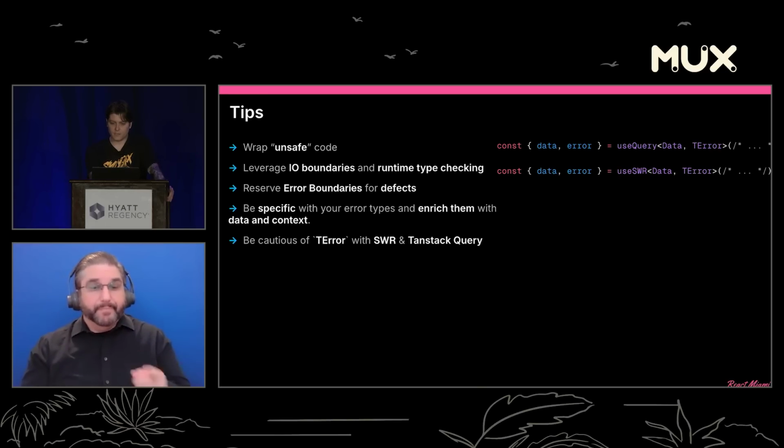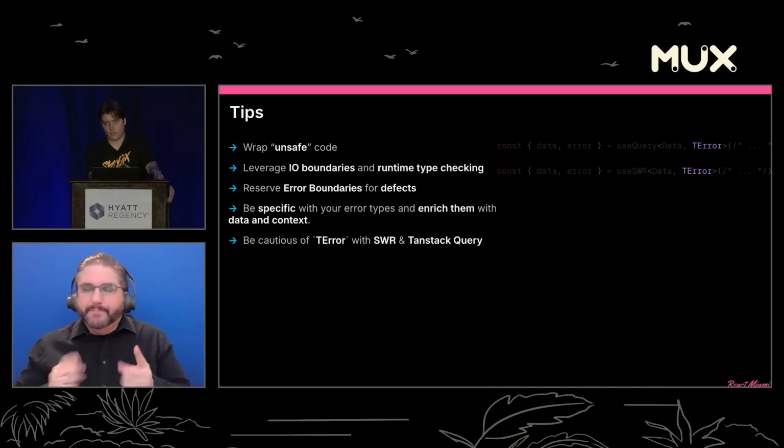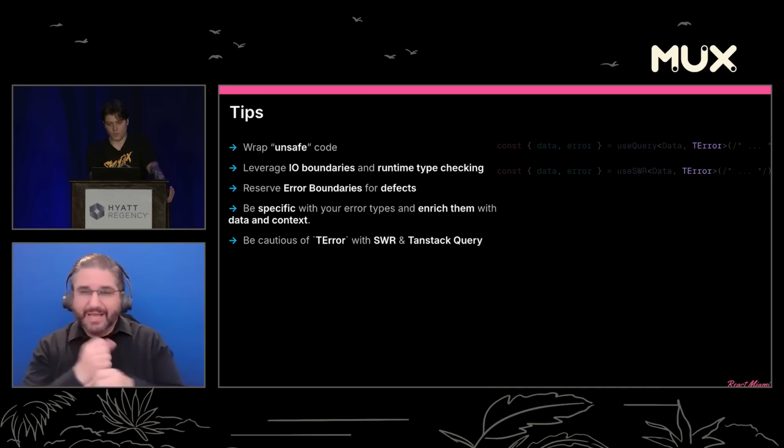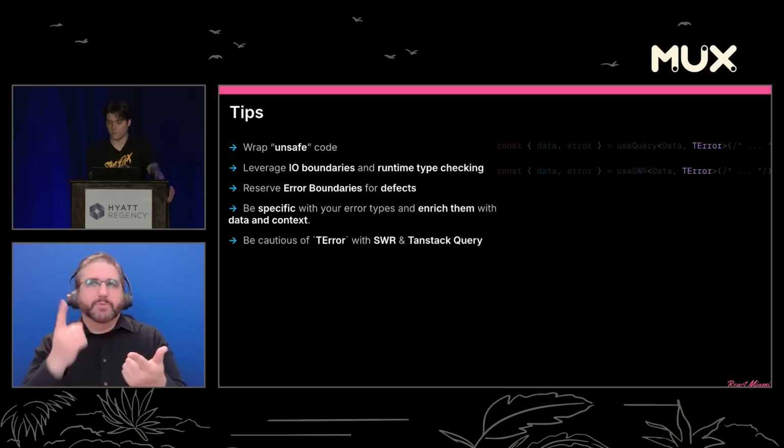And if you're using useSWR or TanStack Query, be incredibly cautious about the generic error type. It is, unfortunately, pretty unsafe to provide a value here and treat it as anything other than unknown.